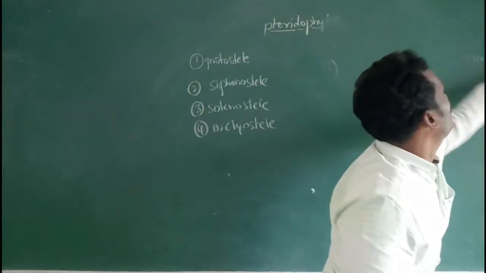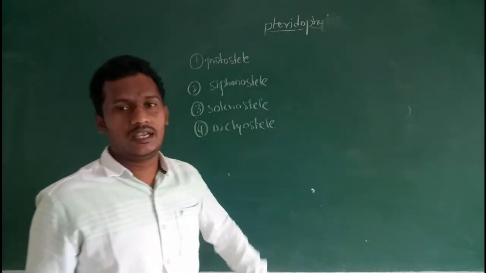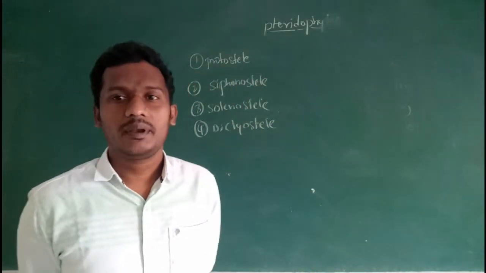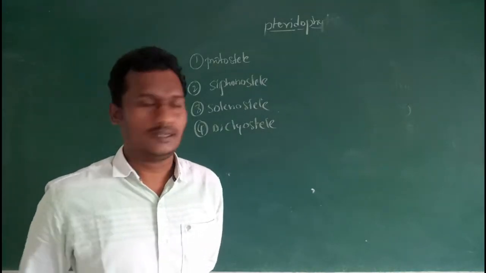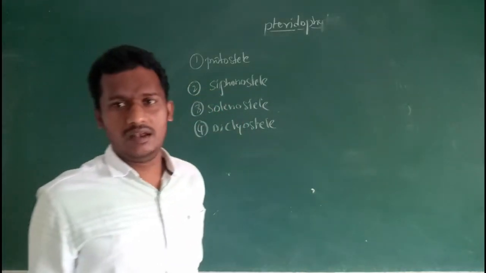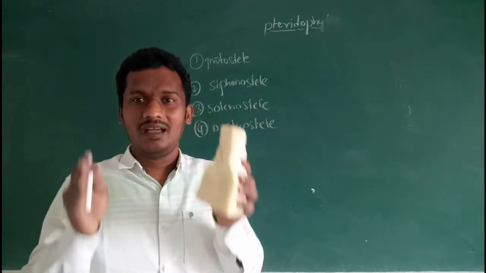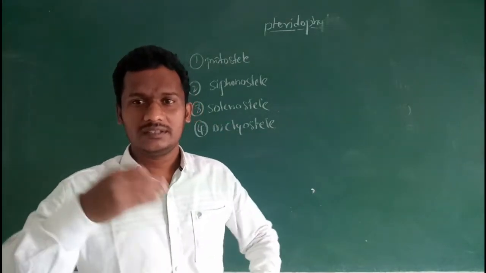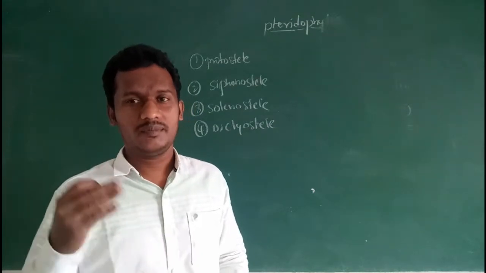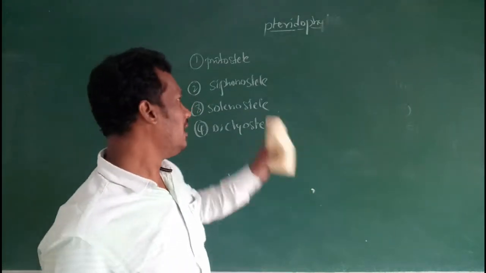First, protostele. The protostele is a primitive type, present in all types of plants. In the protostele, xylem is located as a central core, surrounded by phloem, then pericycle, then endodermis, cortex and epidermis.